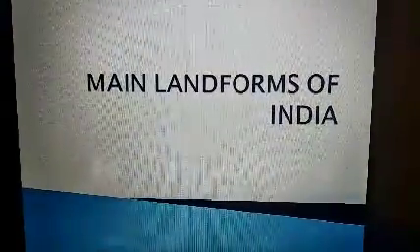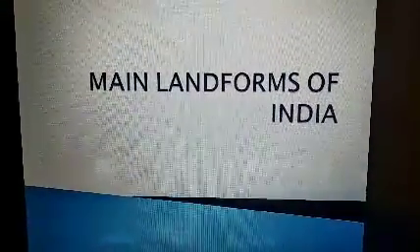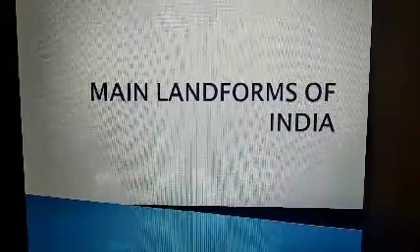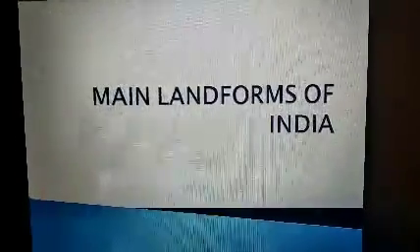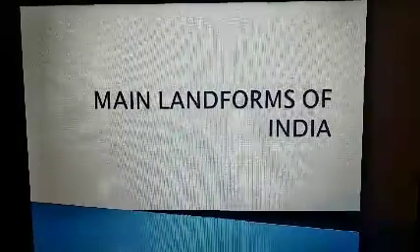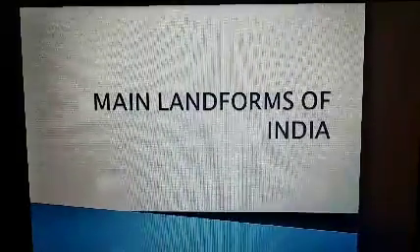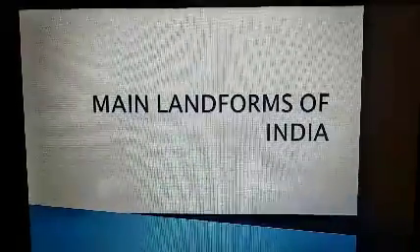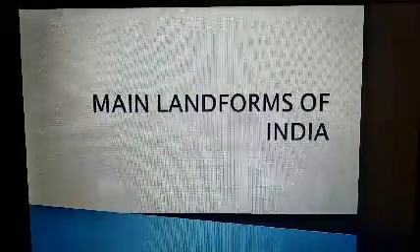Hello children, today I am going to explain about main landforms of India. Mountains, hills, plateaus and plains are four major types of landforms. Minor landforms include buttes, canyons, valleys and basins. Tectonic plate movement under the earth can create landforms by pushing up mountains and hills.